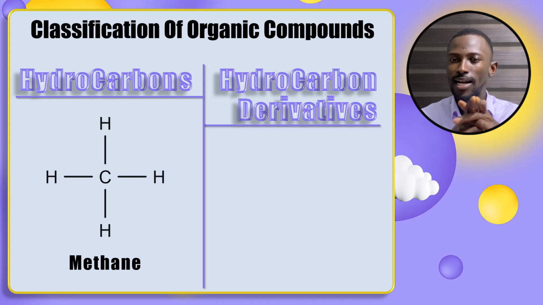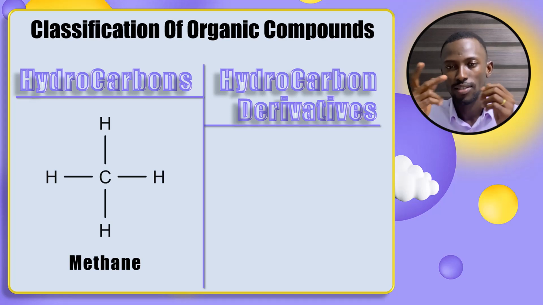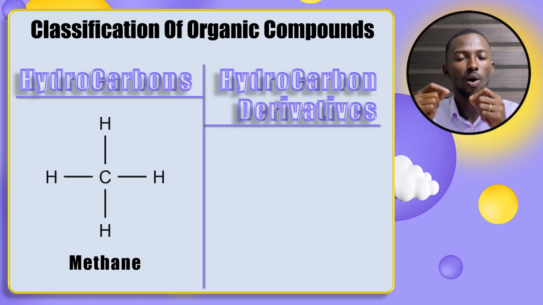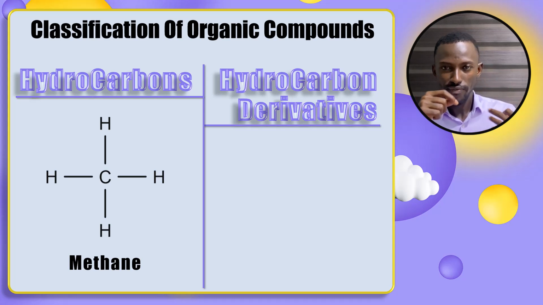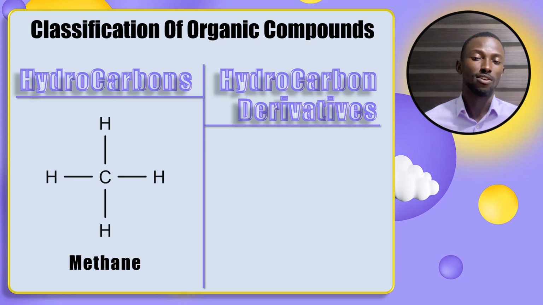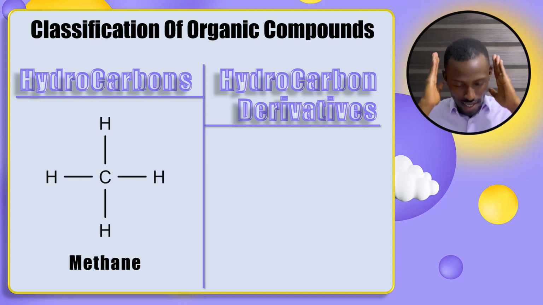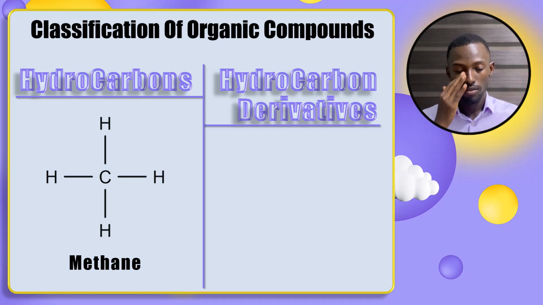So when it comes to classifying organic compounds, the very first umbrella you can classify them in is two, based on the atoms that are present. If the atoms present in an organic compound are only hydrogen and carbon, then we have a hydrocarbon, right from its name. So hydrocarbons have only hydrogen and carbon present in them.